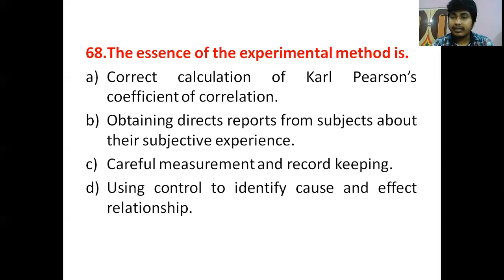Experimental research tests the causal relationship between the two variables. So our correct answer will be option D, using control to identify cause and effect relationship between the two variables.